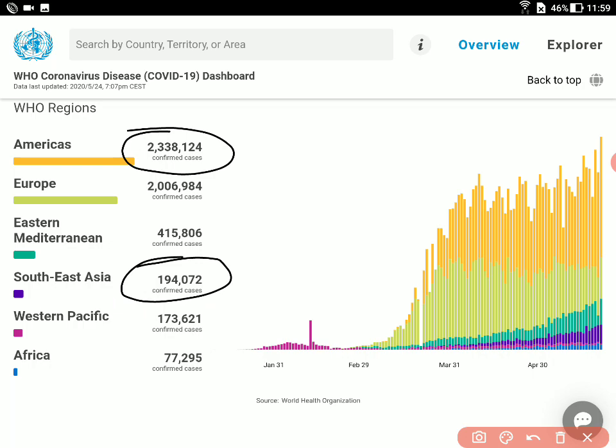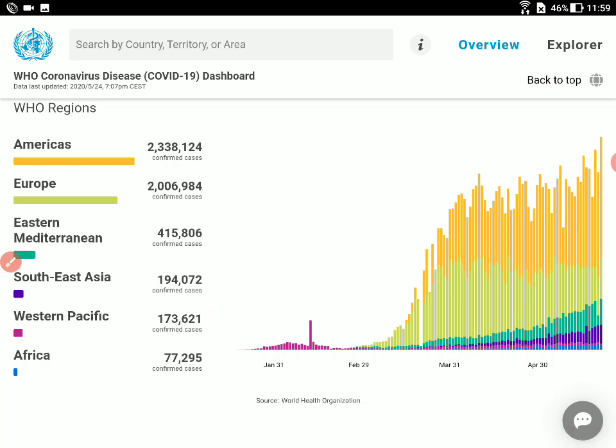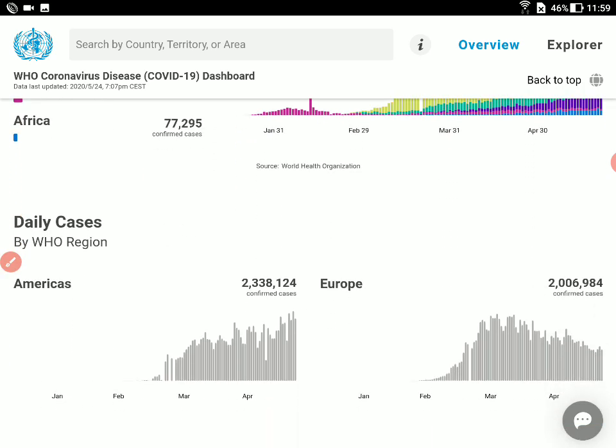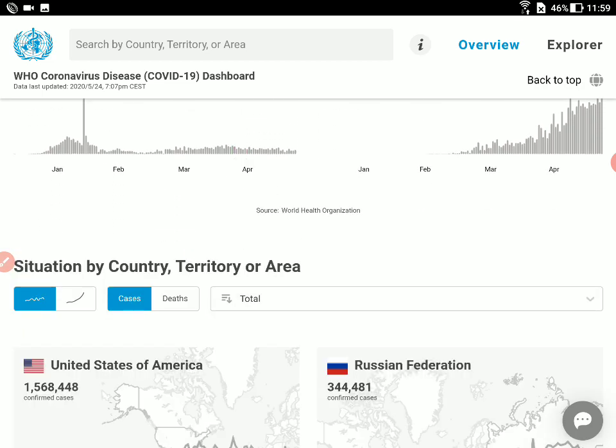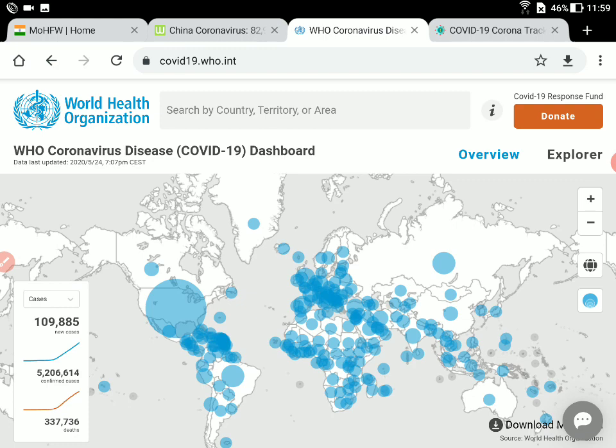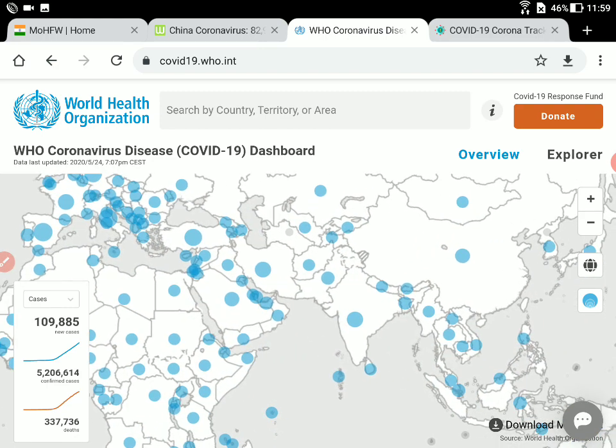And then if we just look into the graphs here, this graph is not very much helpful. I'm going to show you more graphs in the later cases. But before I go to this, what you can do is zoom into this, and suppose you want to see the picture of India, you can just tap here.